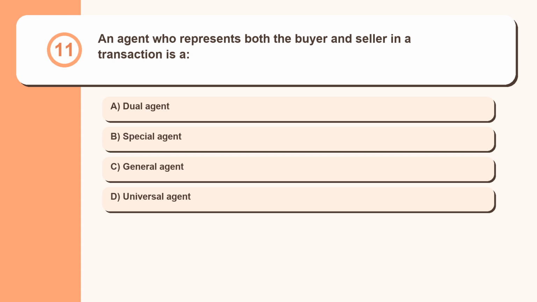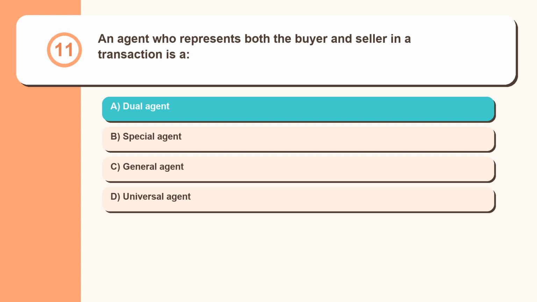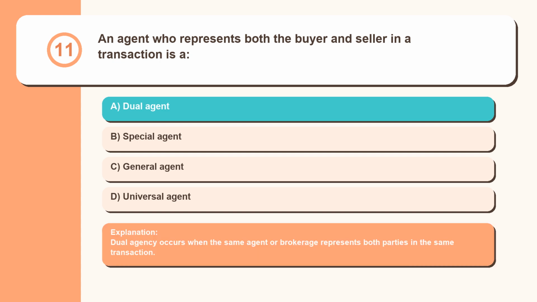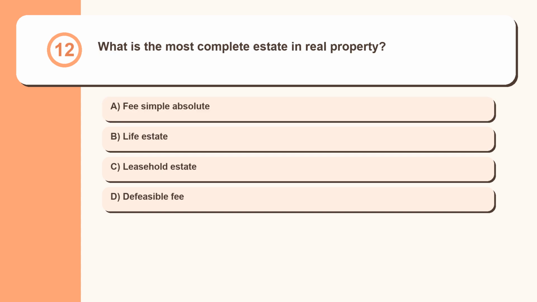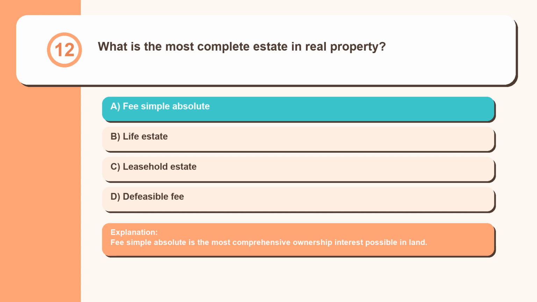Question 11. An agent who represents both the buyer and seller in a transaction is a dual agent, special agent, general agent, universal agent. Dual agency occurs when the same agent or brokerage represents both parties in the same transaction. Question 12. What is the most complete estate in real property? Fee simple absolute, life estate, leasehold estate, defeasible fee. Fee simple absolute is the most comprehensive ownership interest possible in land.